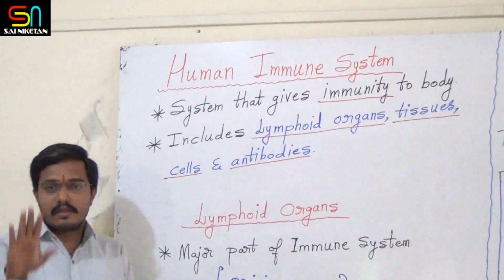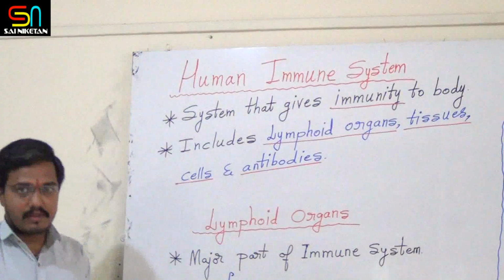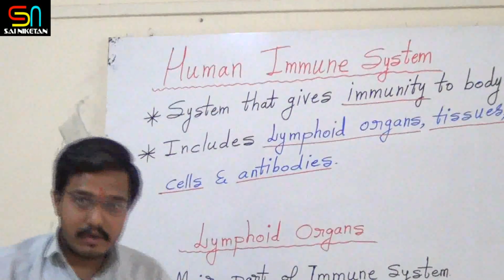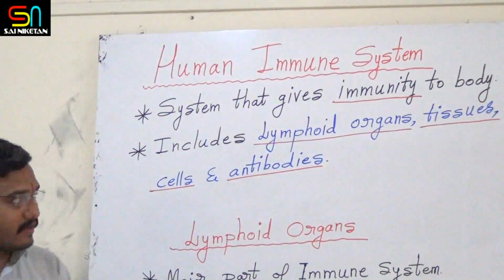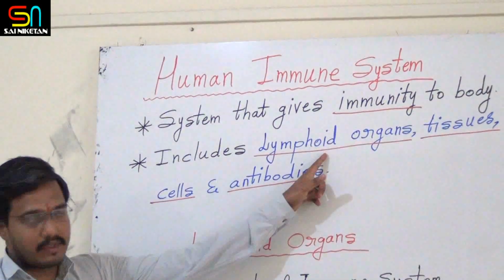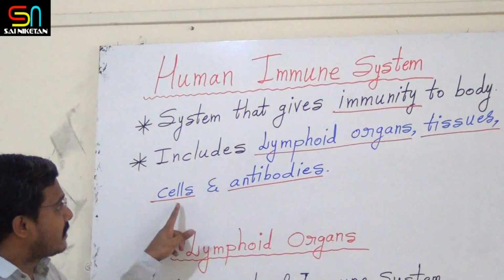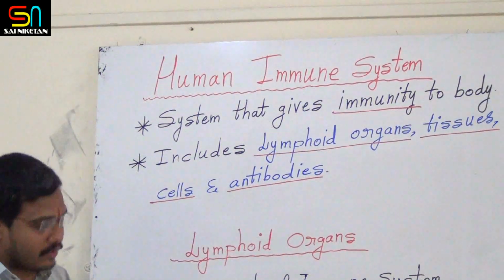So there are four parts under the human immune system. First one is lymphoid organs, then tissues, then cells, and then antibodies.